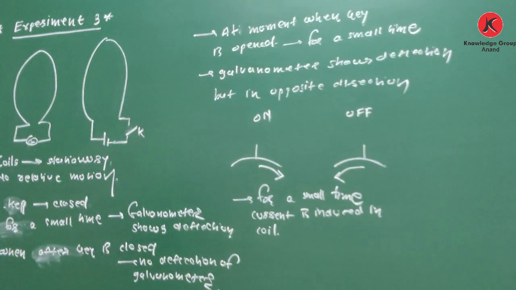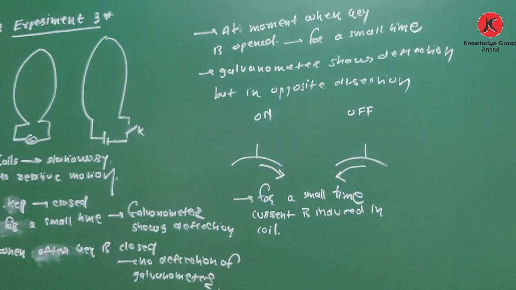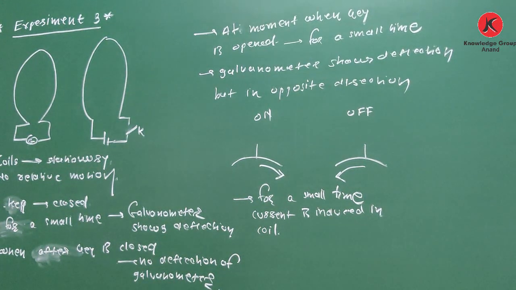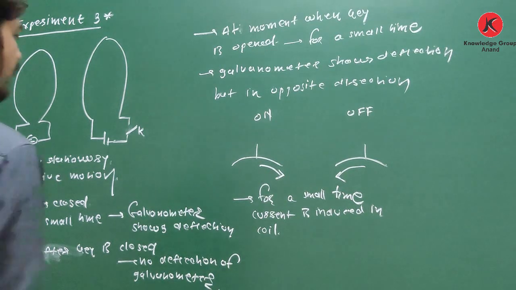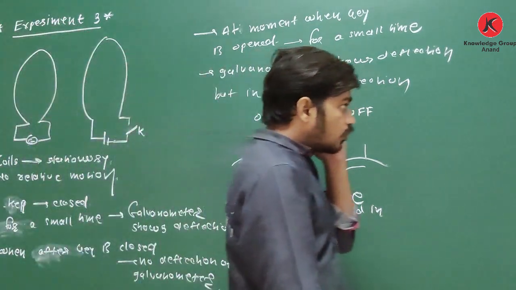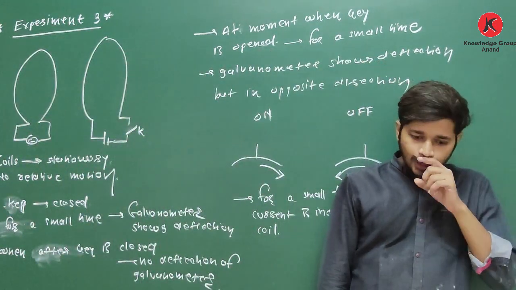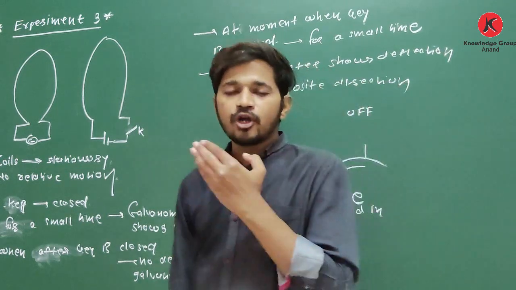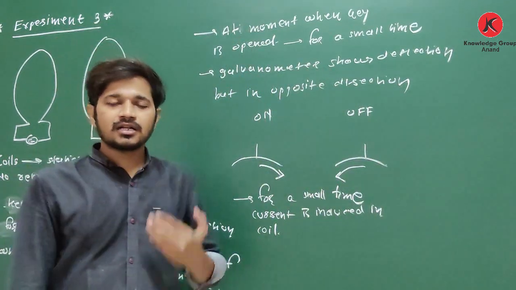In these 3 lectures we have discussed the 3 experiments performed by Faraday. In the next lecture we will discuss magnetic flux and the actual reason for producing such current.